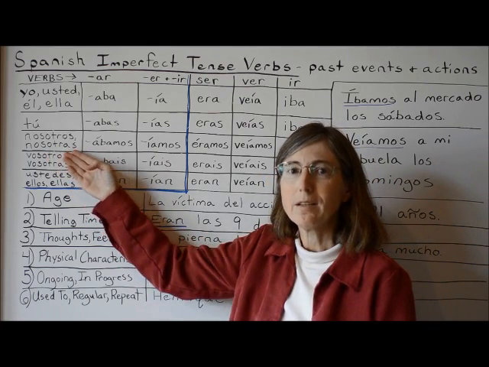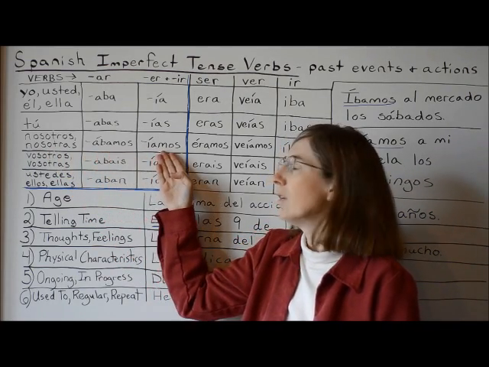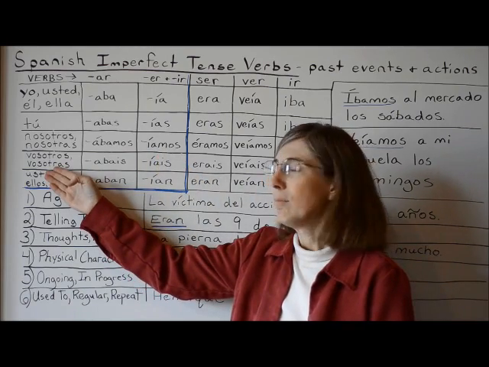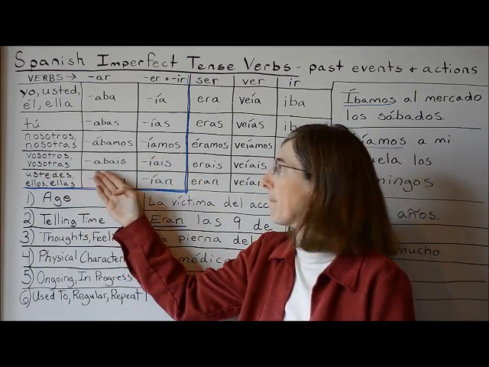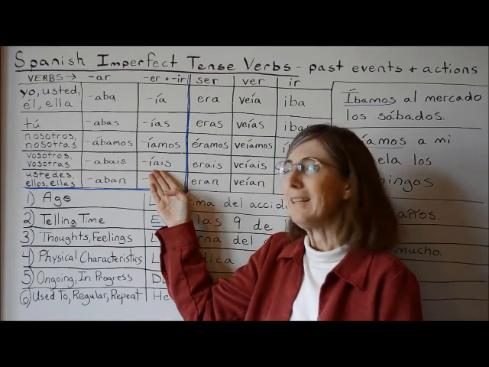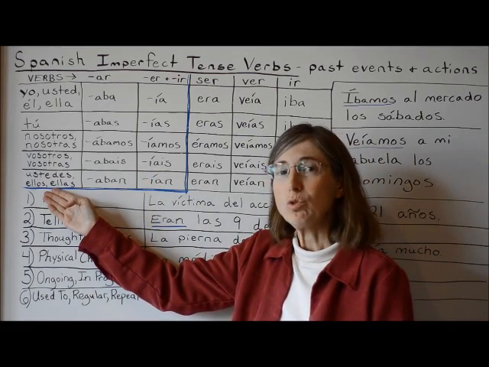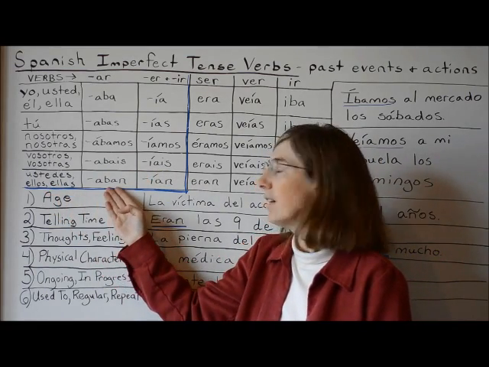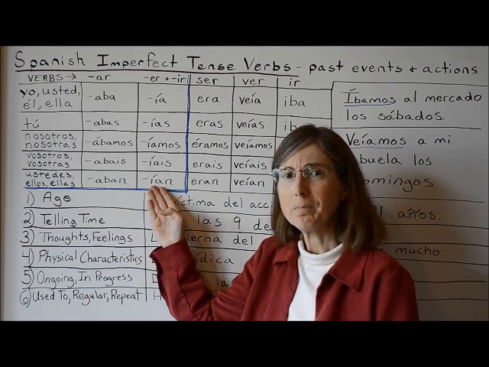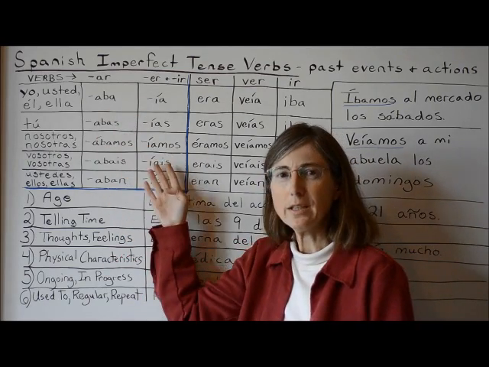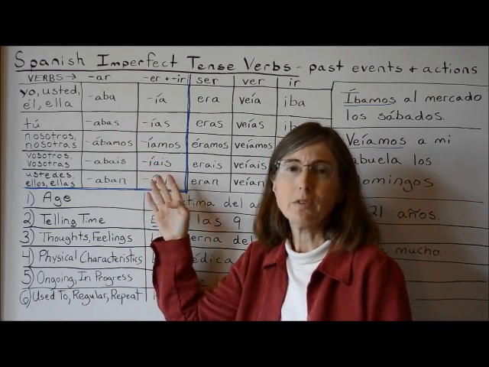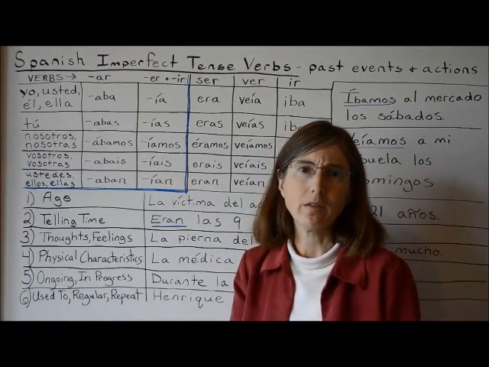Nosotros and nosotras, ábamos, íamos. Vosotros and vosotras, abais, íais. Ustedes, ellos, and ellas, aban, ían. Now, these are endings for regular verbs, but some common verbs are irregular.